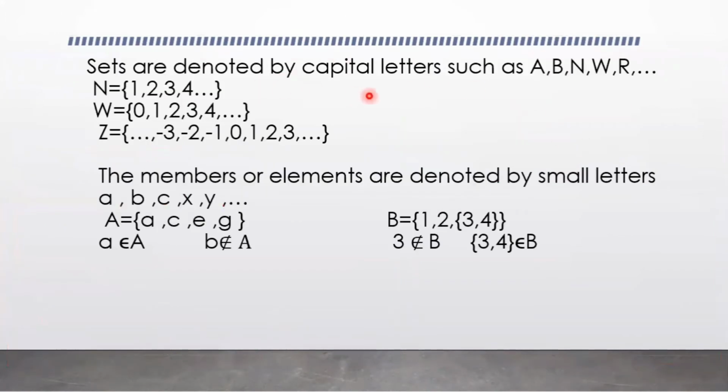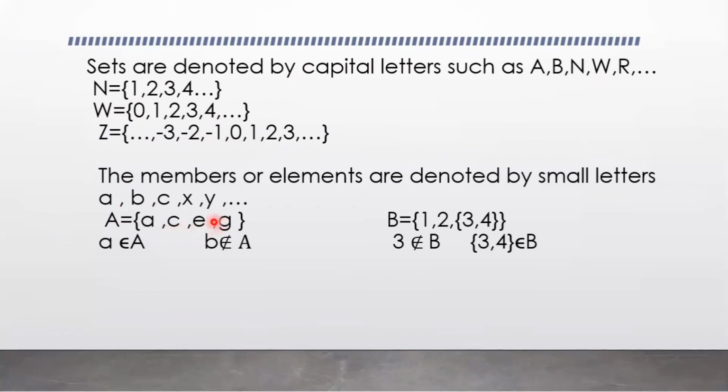Sets are denoted by capital letters like A, B, N, W, R, and so on. We know that the set of natural numbers is denoted by capital N, the set of whole numbers by the letter W, and the set of integers by the letter capital Z. So sets are denoted by capital letters, but the elements are denoted by small letters. Here the set A is the set of a, c, e, g. So the elements are here in small letters.